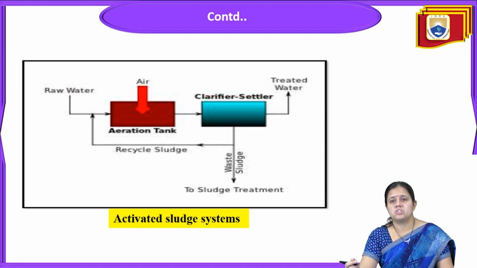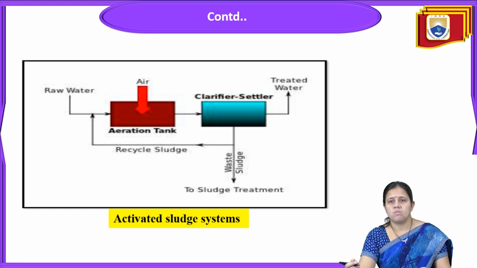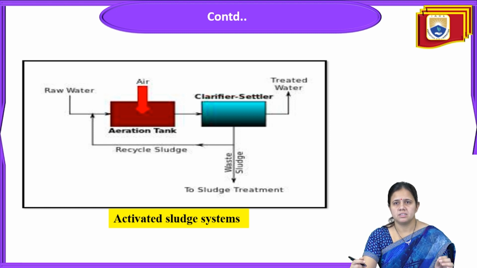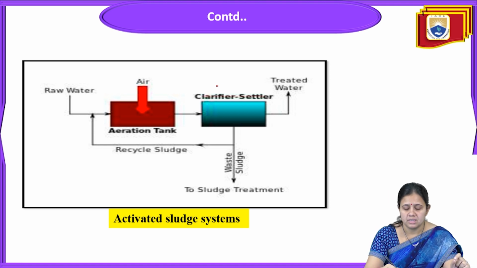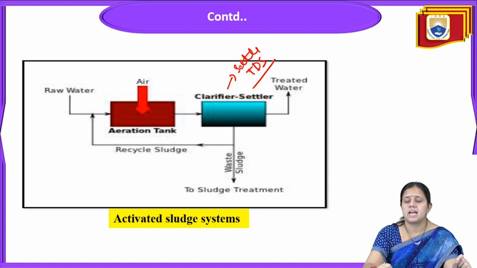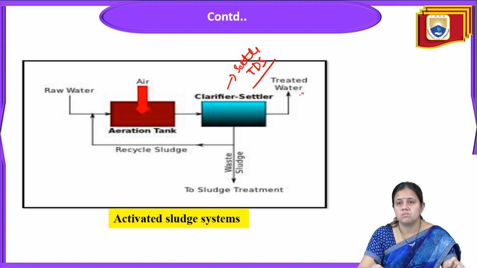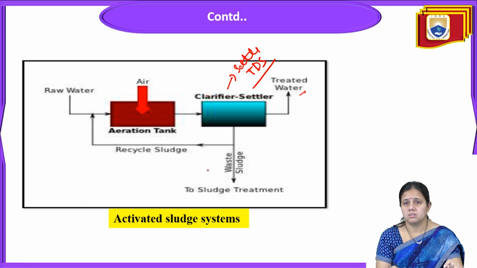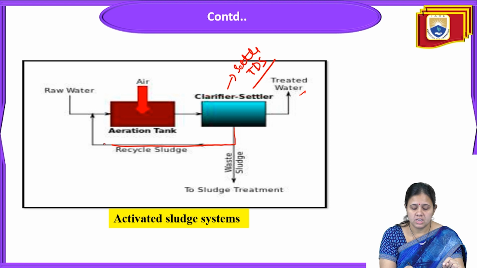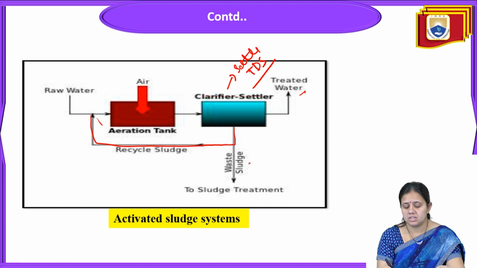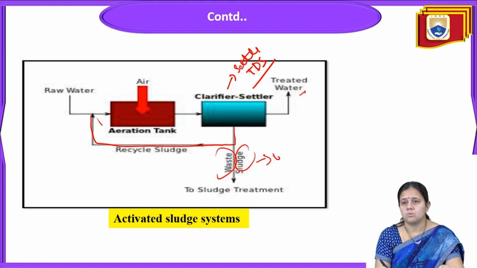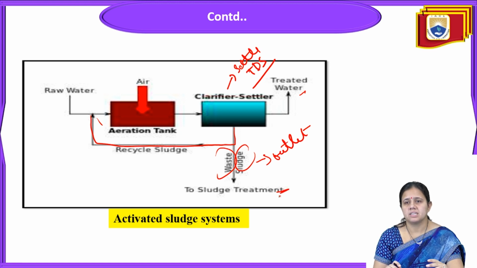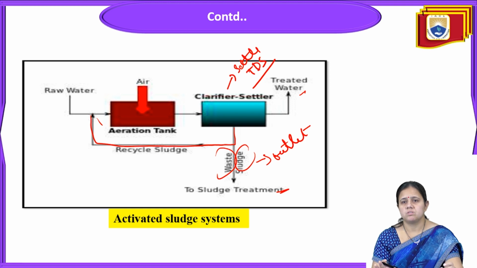So you can see this is the picture of the activated sludge system. Raw water will enter the aeration tank, and next the clarifier and settler will be there. This clarifier will settle the TDS and suspended solids, and next the treated water will come out. From here, the waste sludge will go again for the recycled sludge, and the waste sludge will come from here. This is the outlet to the sludge treatment unit, and then it will enter the sludge treatment unit and wastewater treatment unit.